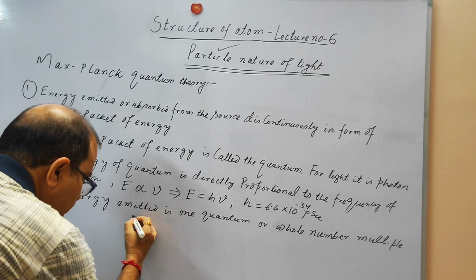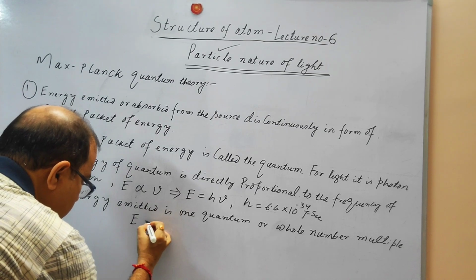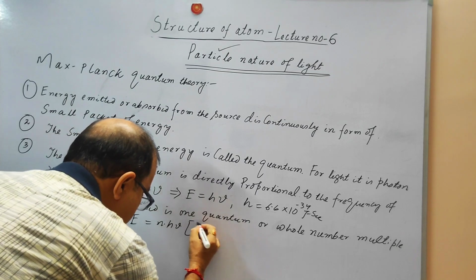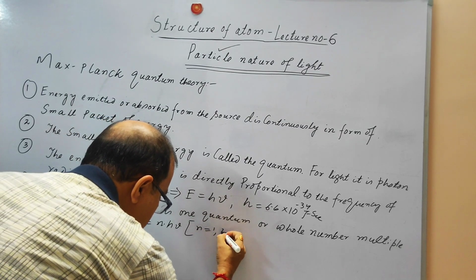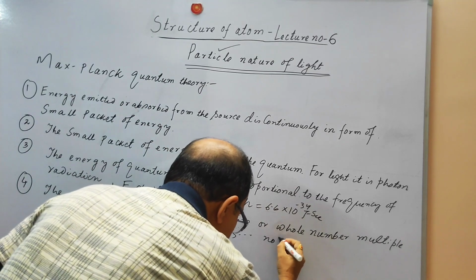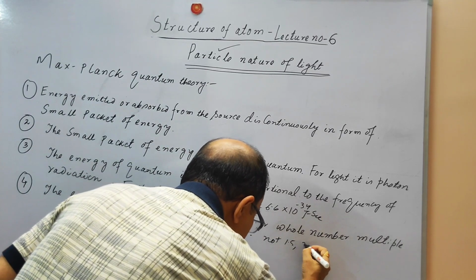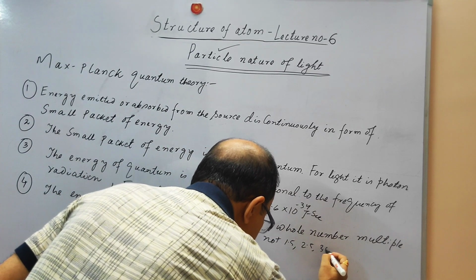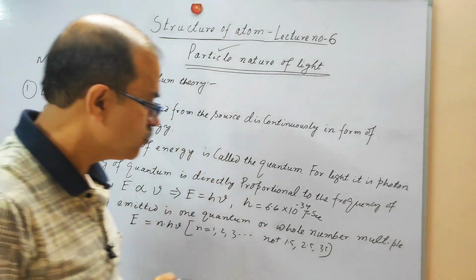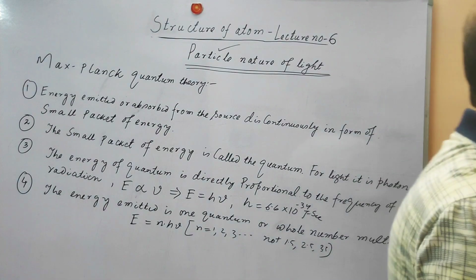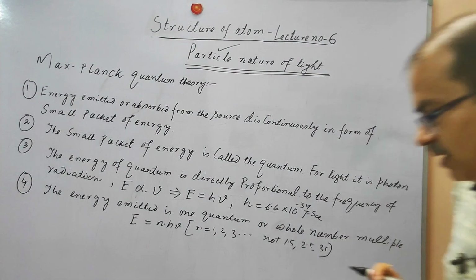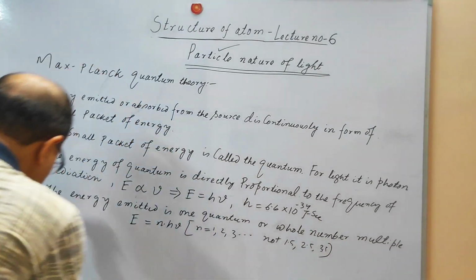Which means E is equal to n h nu, where n equals 1, 2, 3, not 1.5, 2.5, 3.5. So the energy emitted is 1 quantum or a whole number multiple of the quantum.